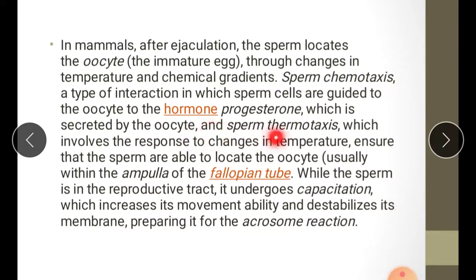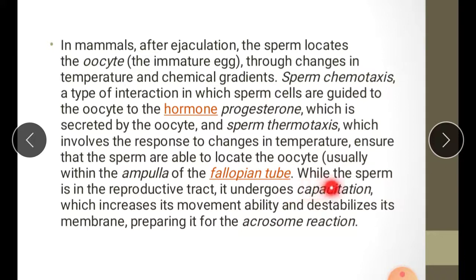Sperm thermotaxis, which involves the response to changes in temperature, ensures that the sperm are able to locate the oocyte. So with the help of thermotaxis or chemotaxis, sperms are able to locate the oocyte, which is usually present within the ampulla of the fallopian tube.